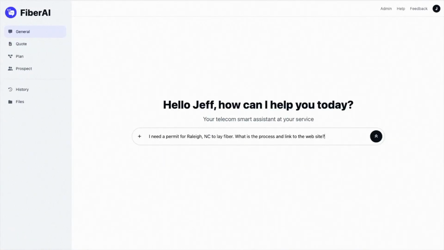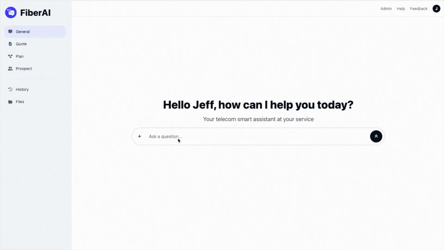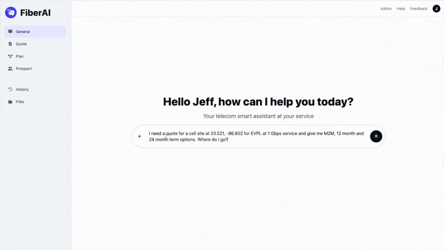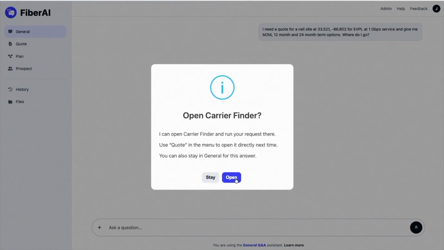The general assistant can be used to ask any question. It will search the internet for the answer, leveraging the power of AI. It can also be used to guide you to the correct assistant to use in Fiber AI, if you don't know what option to select in the main menu.